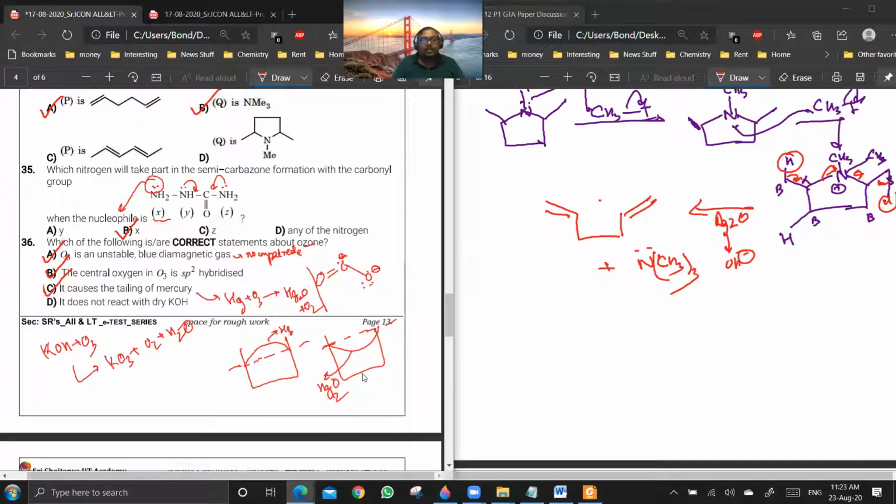Last one, it does not react with KI. It is wrong. It reacts with KI. It forms ozonide, potassium ozonide, KO3 minus, plus O2 plus S2. So you should remember this reaction. So D is not correct. See, ozone is highly reactive, so it will react with a lot of stuff.